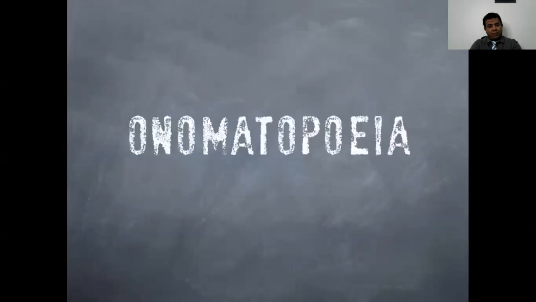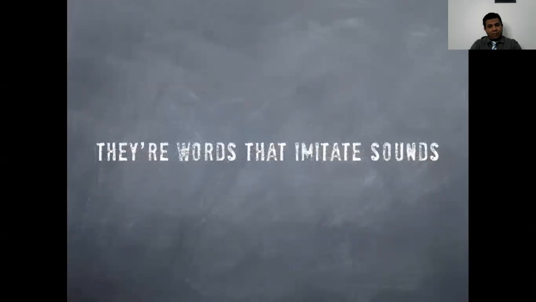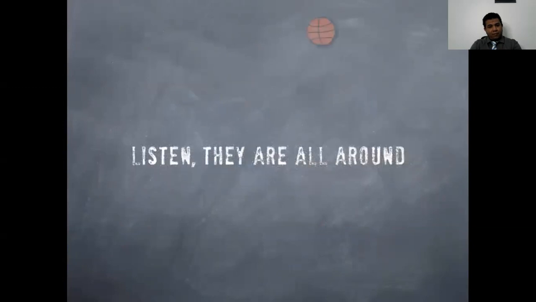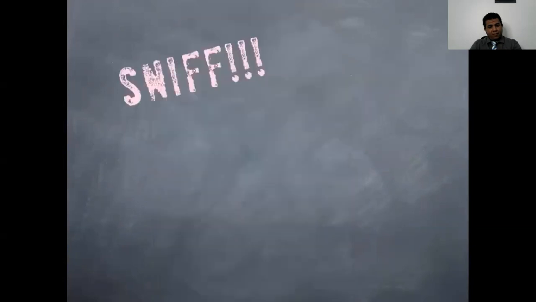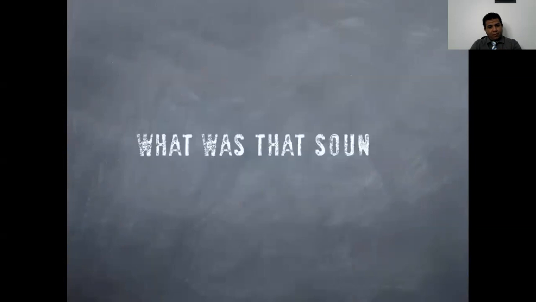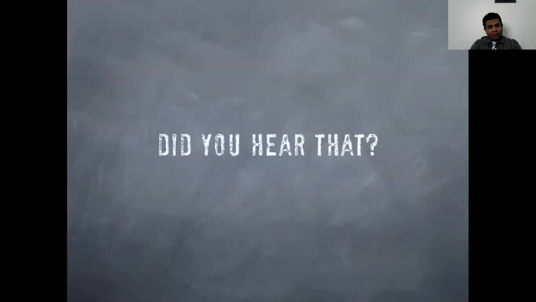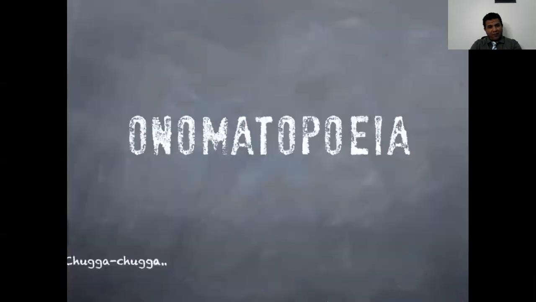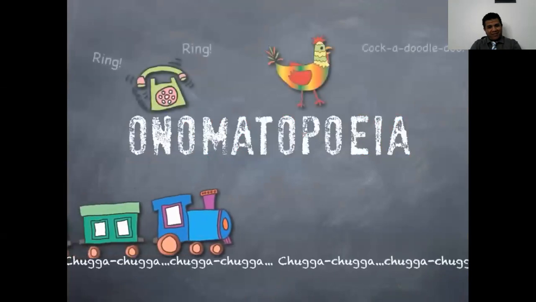Onomatopoeia. Their words imitate sounds. Listen, they are all around. Sniff, cough, chew, ow. What was that sound? Vroom, honk, screech, crack. Did you hear that? What's that? Onomatopoeia.